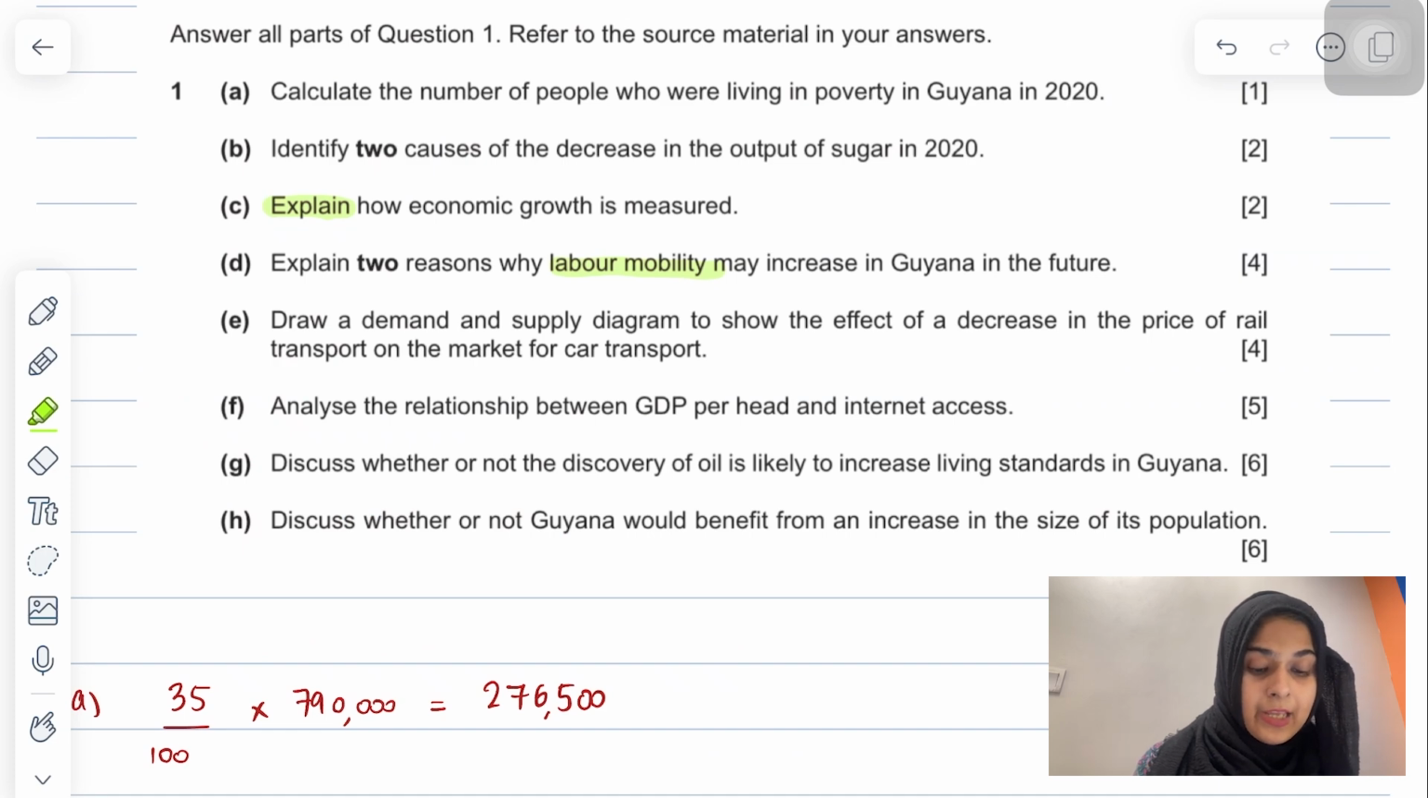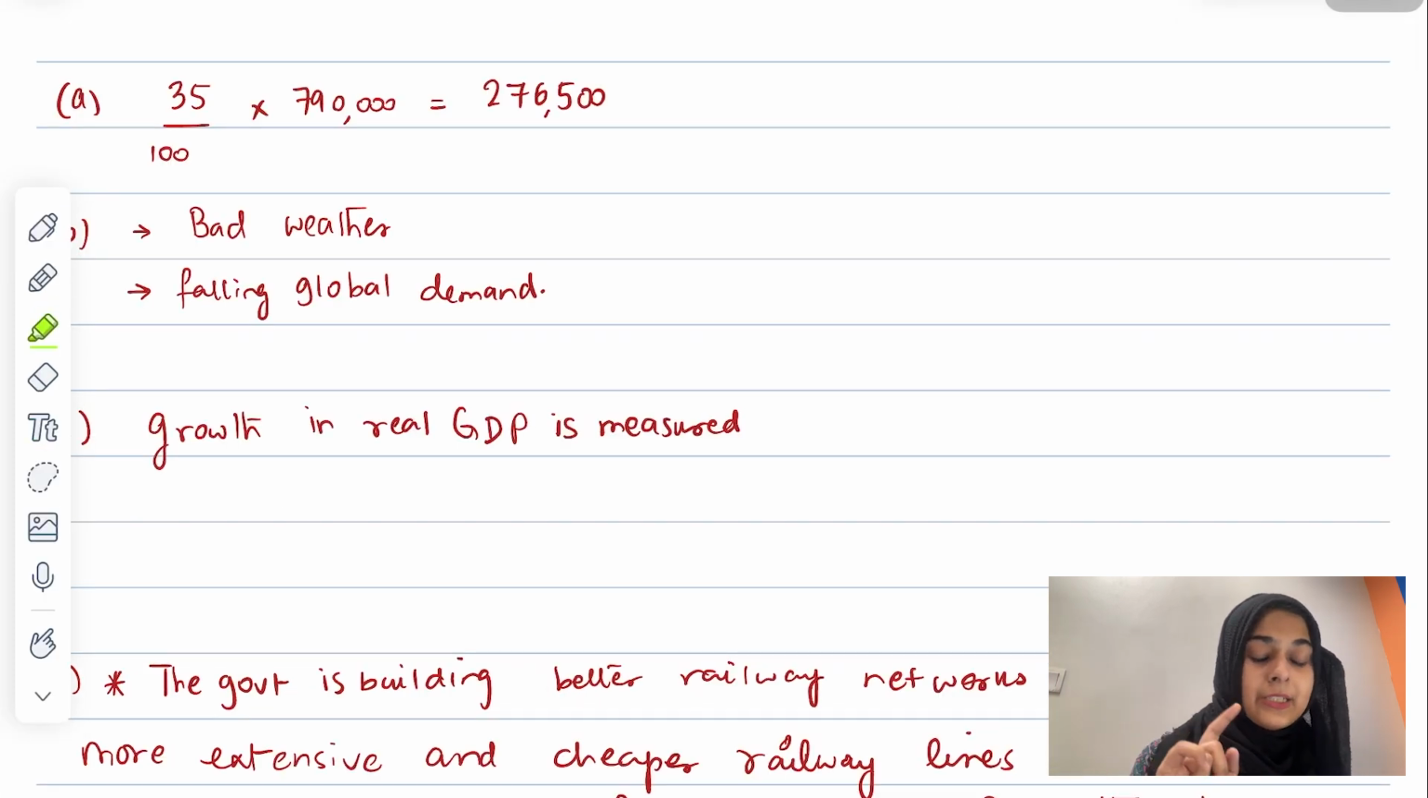Then they are saying identify 2 causes of the decrease in output of sugar in 2020. It's very important to know the command words very well. Here the command word is identify. Identify does not require you to write a detailed answer. It just requires you to write points. So when it's identify and they're saying 2 causes, just use the data response to identify those 2 causes. We did that when we were reading the data response.